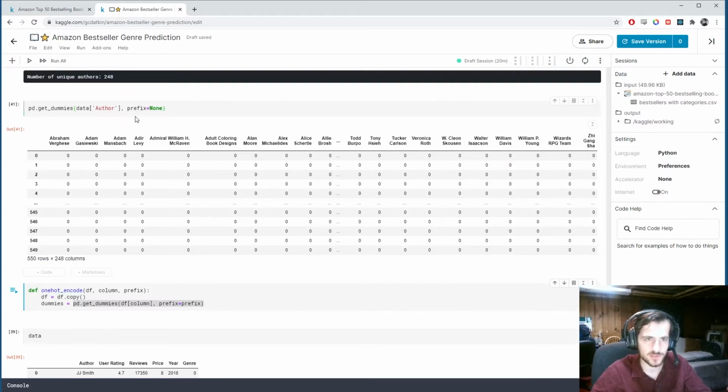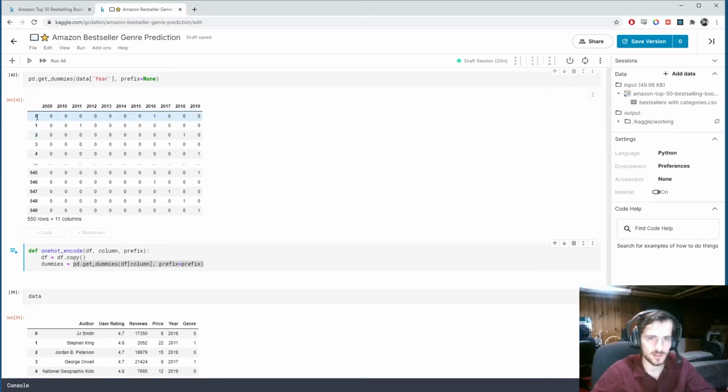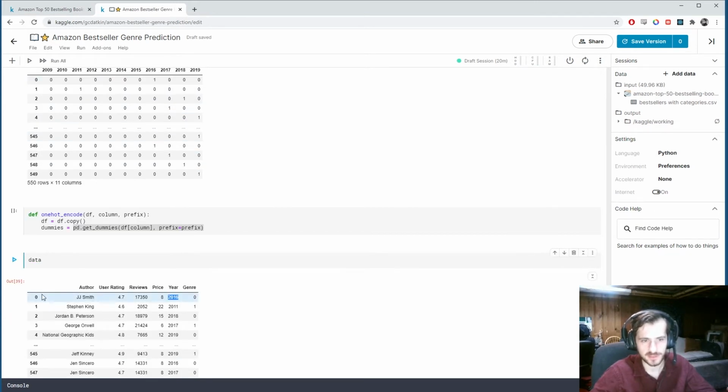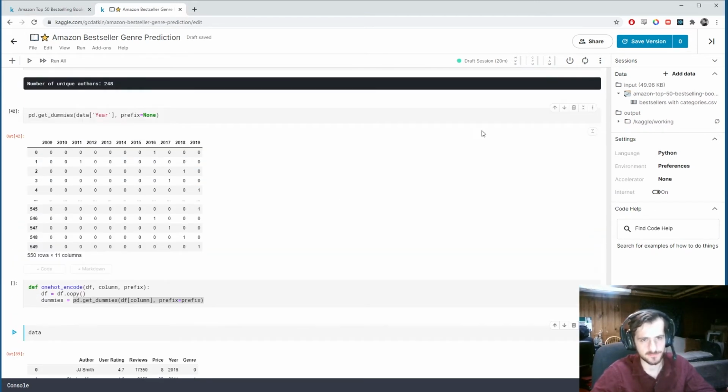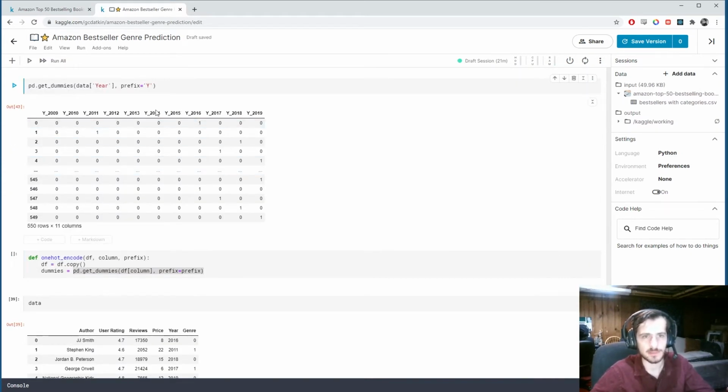Why don't I try year? Yeah, this you can see. So each unique year in this case. So example 0 has a 1 for 2016. That's because for example 0, the year is 2016. Also, we could put a prefix, y for year. That will just add a prefix to the name, and it's a good practice to keep a prefix on your